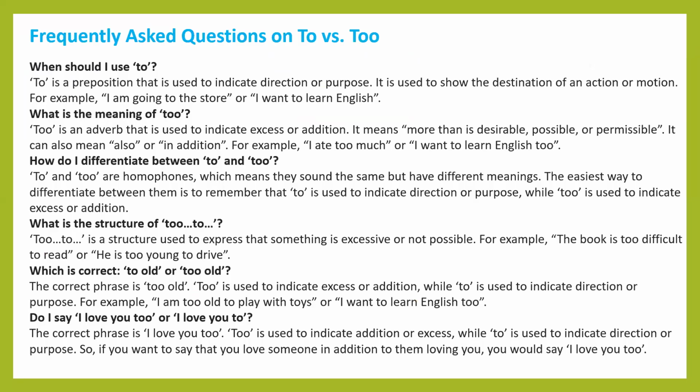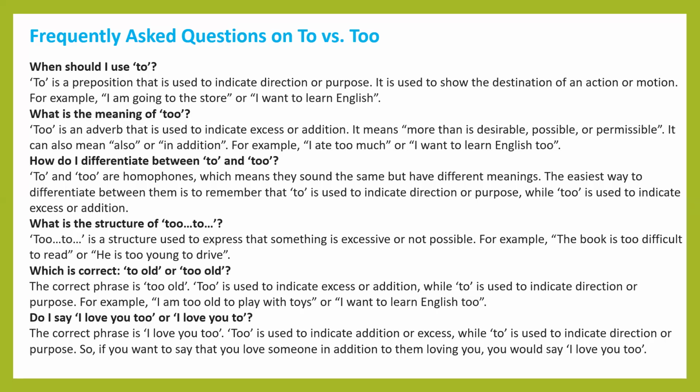A few frequently asked questions on "to" versus "too." "To" is a preposition, for which I have made one video which was posted a few days before. Kindly watch that video also. "To" is a preposition that is used to indicate direction or purpose. It is used to show the destination of an action or a motion. For example, "I am going to the store." "I want to learn English." "To learn," in this case, acts as an infinitive. "Going to the store": "to" is a preposition indicating direction.